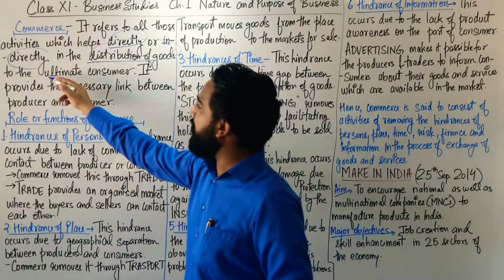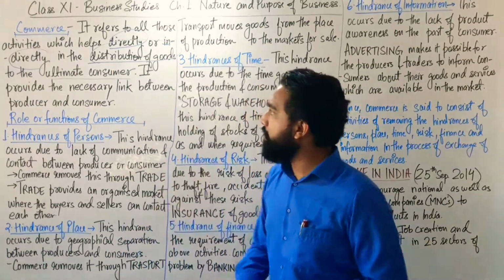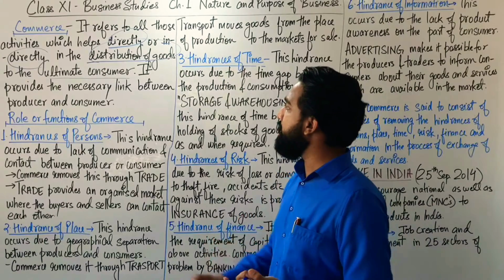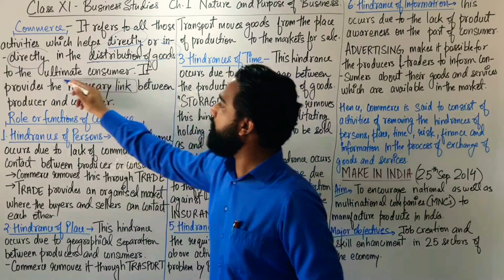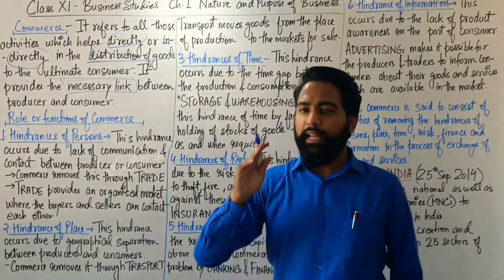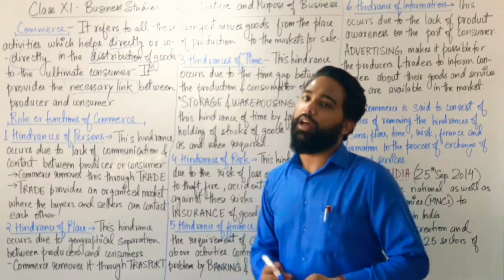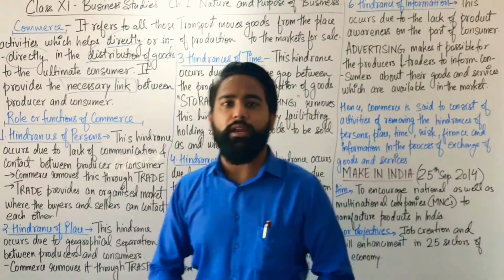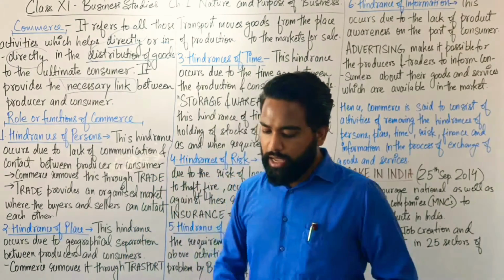The ultimate consumer is us, who is going to consume that product. In a shorter sentence, we can say that it provides the necessary link between producer and consumer. It's a link, a bridge between producer and consumer. So this is commerce.